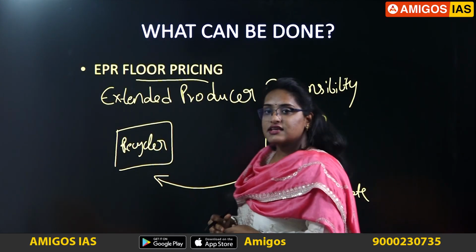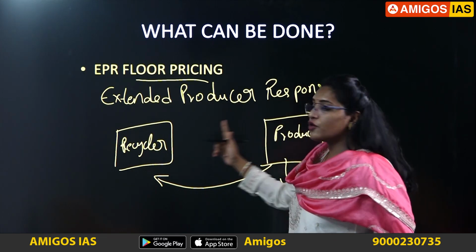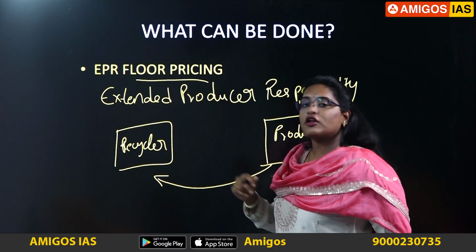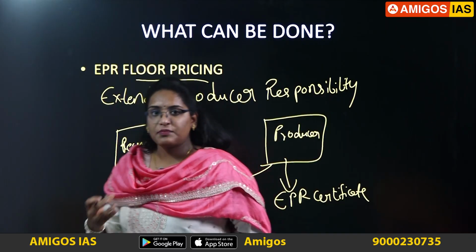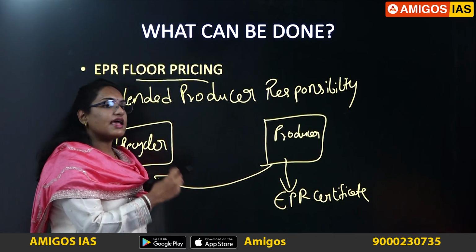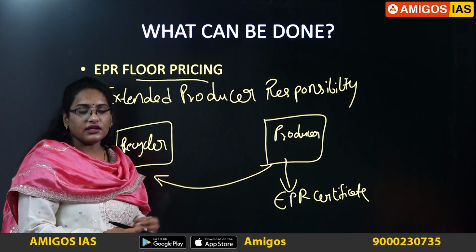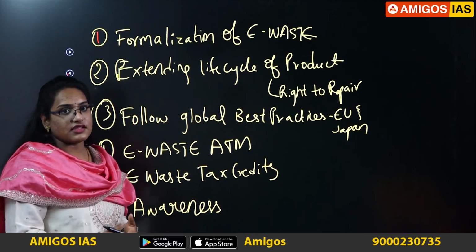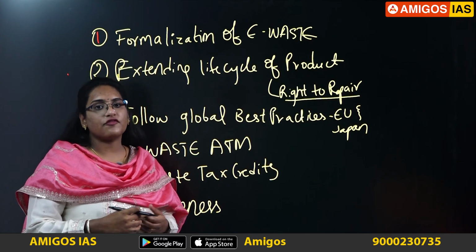Now, what is the author suggesting? The author is suggesting to increase the price paid by the producer to the recycler, so that more incentives are given to the recycler, and the recycler can involve more manpower and technology to recycle e-waste. So this is the first suggestion given by the author in this article. What else can be done is the next thing. What are the steps that can be taken other than EPR floor pricing?